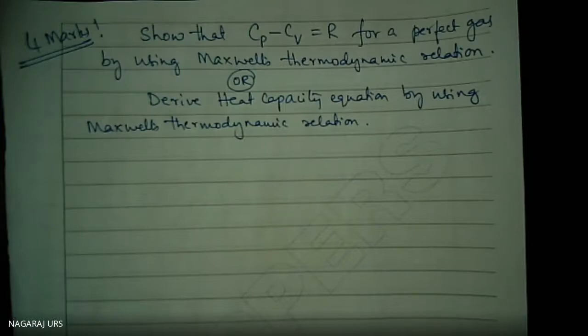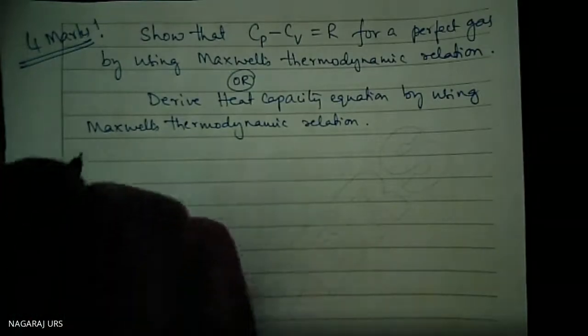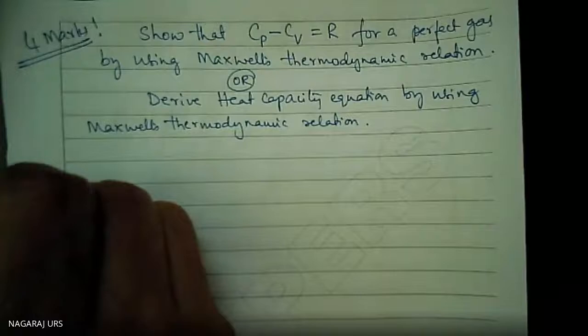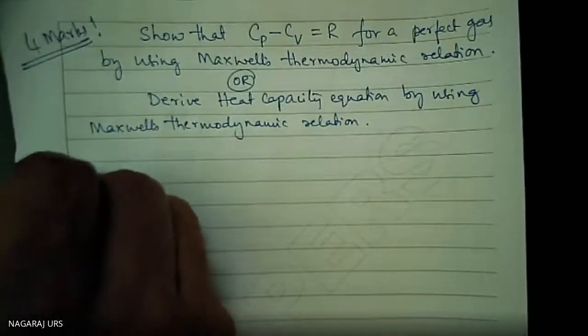We are supposed to show it. Let me write the molar specific heat at constant pressure, Cp. Cp is the molar specific heat at constant pressure.